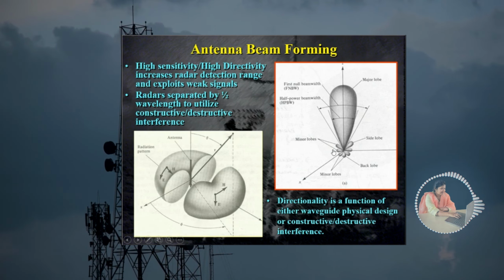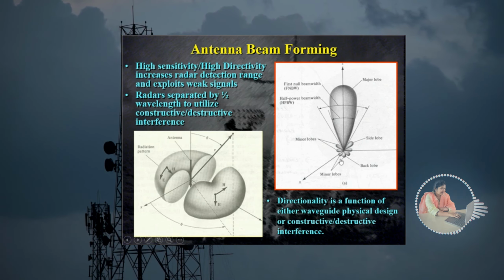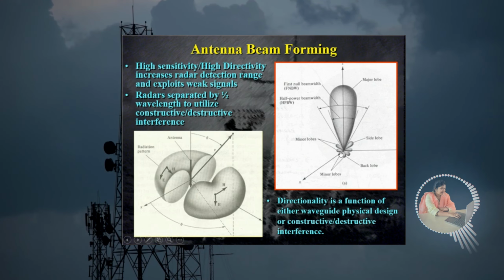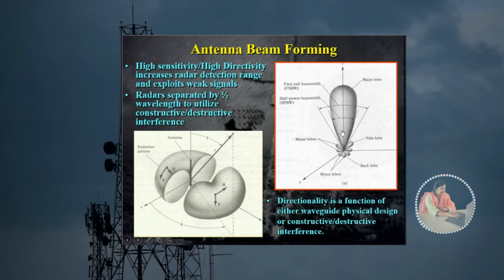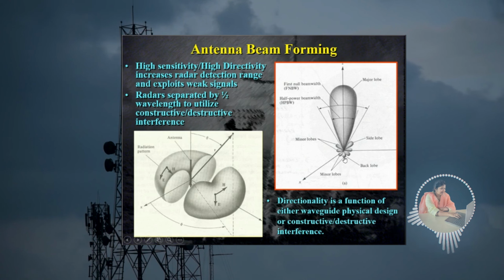बट माइनर लोब का इंटेंसिटी कम होता है and it is not going to affect your radiation pattern and received signal. बट यहाँ पे माइनर लोब आपको कोई सिग्नल रिसीव नहीं करेगा, but side lobe can receive a signal. Back lobe means exactly the back side of a major lobe. Remember that exactly back side of a major lobe, whatever lobe is there, it is a back lobe, and these are the minor lobes.